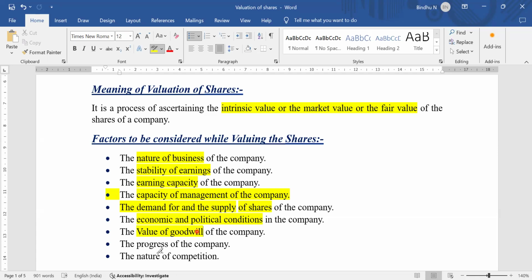The next one, progress of the company. I need to analyze the progress, whether the company's progress is towards profit or loss. That one I need to analyze. And the next one, nature of competition.